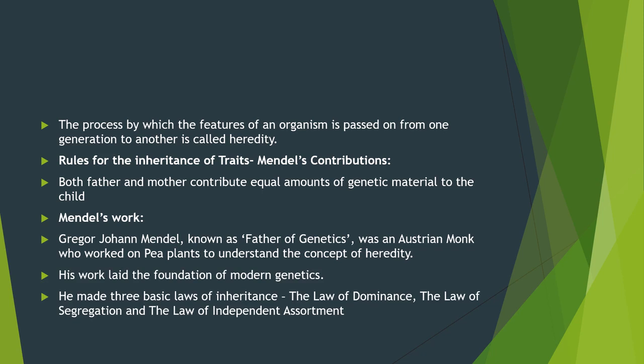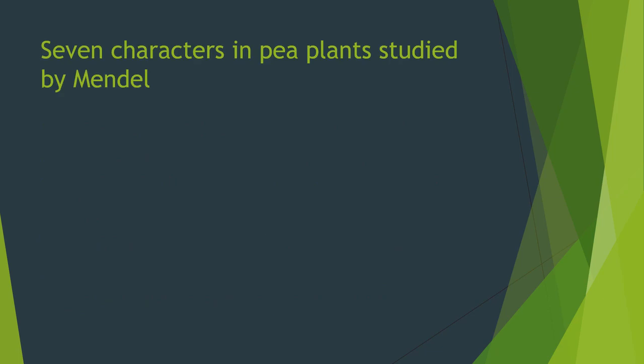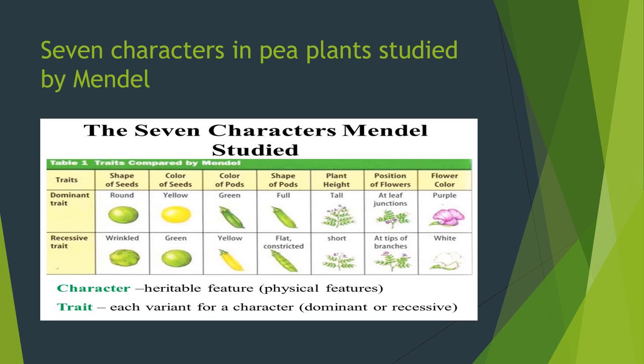While working on the pea plant, Mendel formed three basic laws of inheritance. The first law is the law of dominance, the second law is the law of segregation, and the third law is the law of independent assortment. While working on the pea plant, Mendel took 7 characters from the pea plants. So what are the 7 characters?